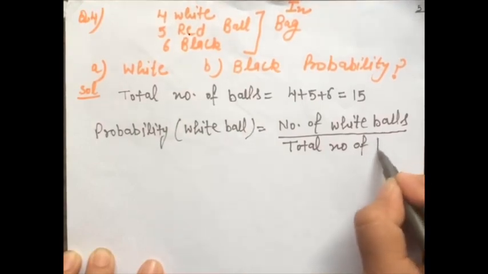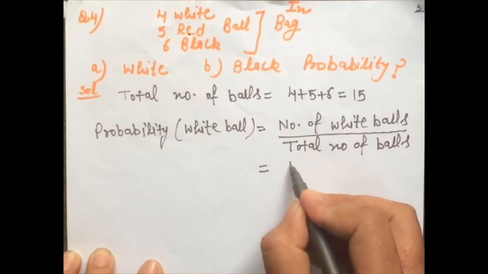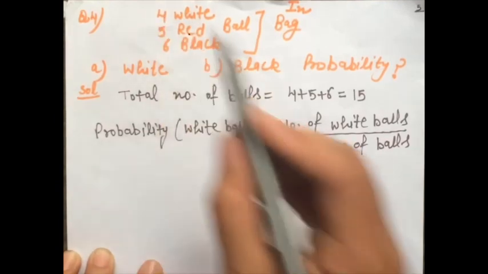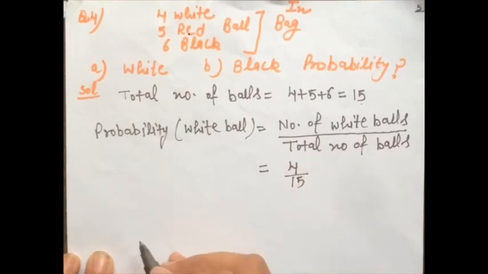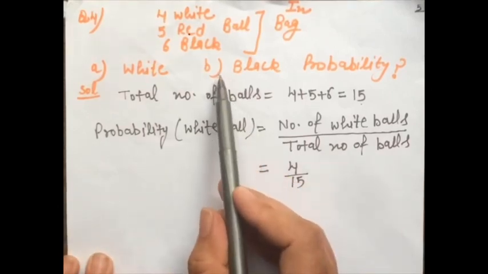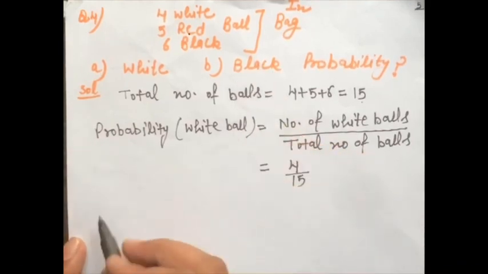That is equal to 4, as white balls are 4 and total balls are 15. 4 by 15.